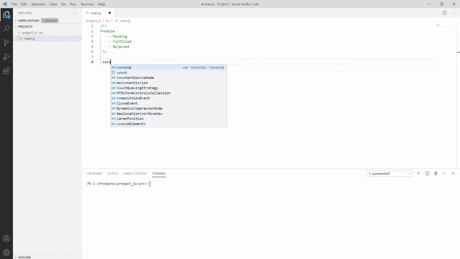Resolve is a function with one argument; under the hood, calling it changes the promise from pending to fulfilled, and the resolve function gets executed. And we have another function, reject, which takes a reason or an error as an argument. It will invoke the reject function, and then the status will change from pending to rejected.